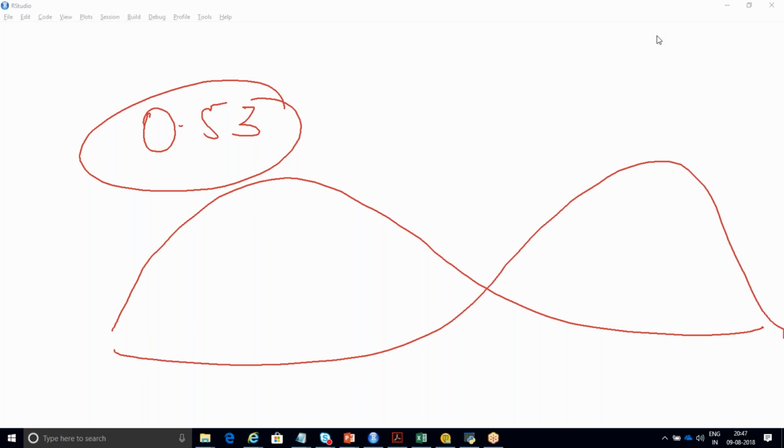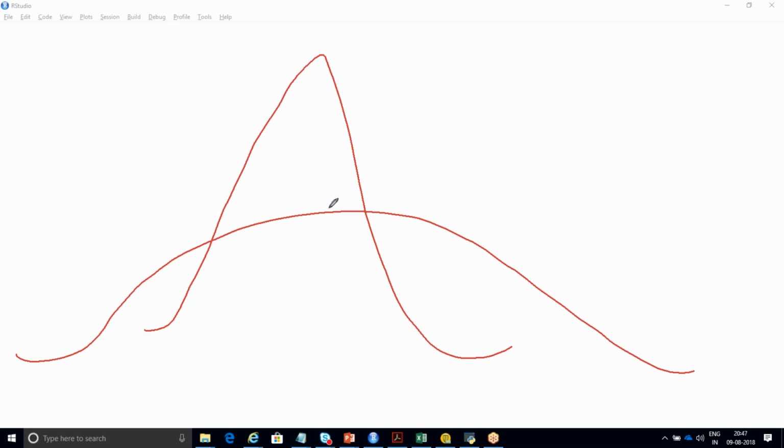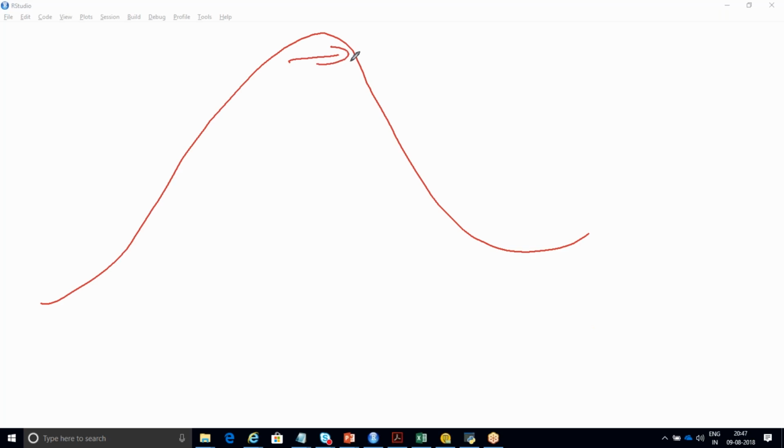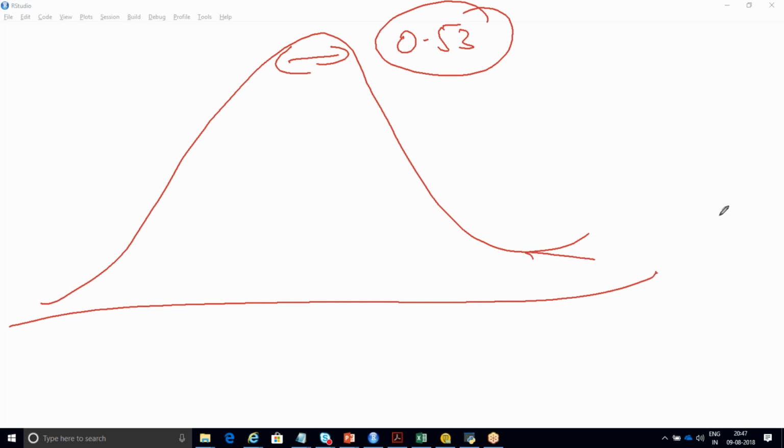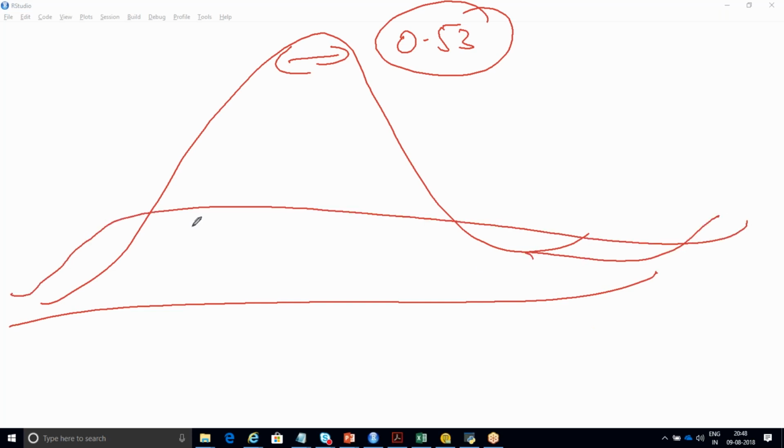Peak. You're talking about kurtosis, right? Okay. So kurtosis is like this. And this is your negative kurtosis. For 0.53, your kurtosis was like this. Sorry, not like this, it was like this. A thin peak. So 0.53, what does this indicate? It is positive for your business. If it was negative kurtosis, it indicates this is negative for your data, meaning your data with respect to your business has negative kurtosis.